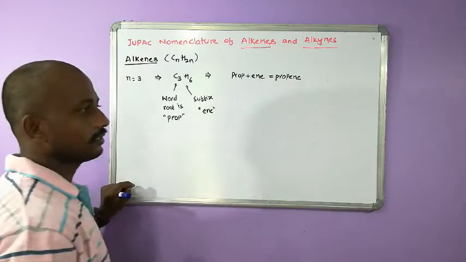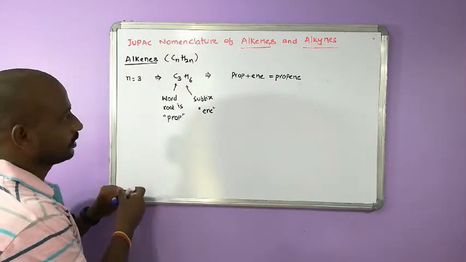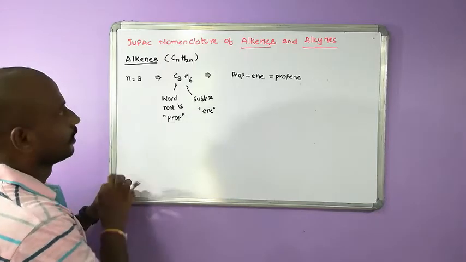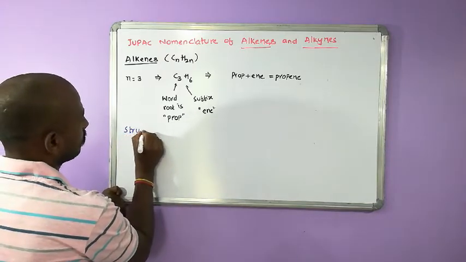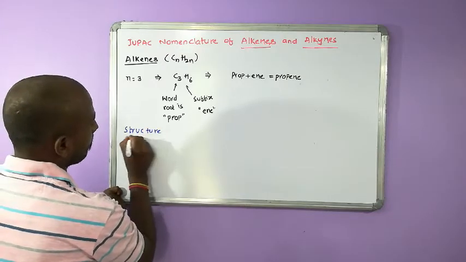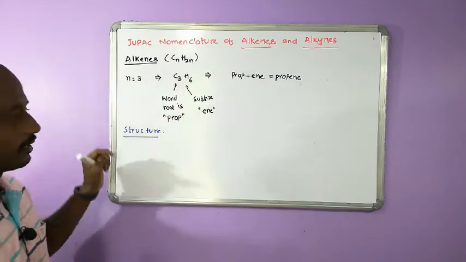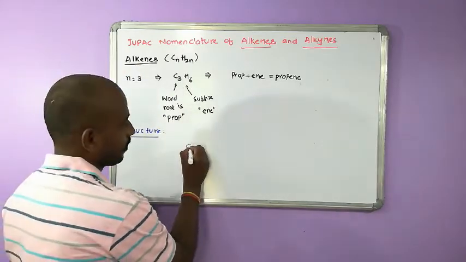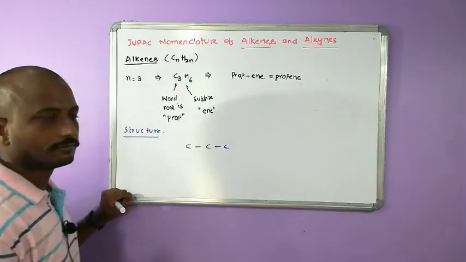How to write the structure? If you want to write the structure of any compound, how many carbons are there? Three carbons are there. The first step is to draw the skeleton.